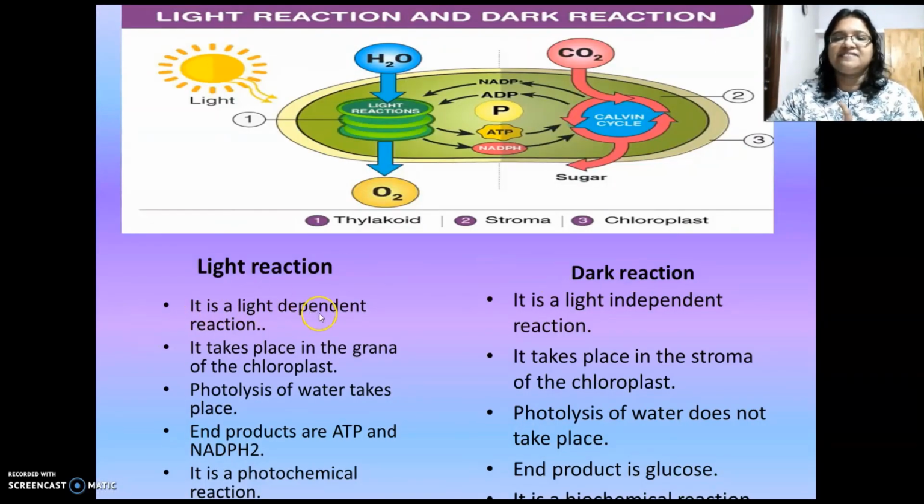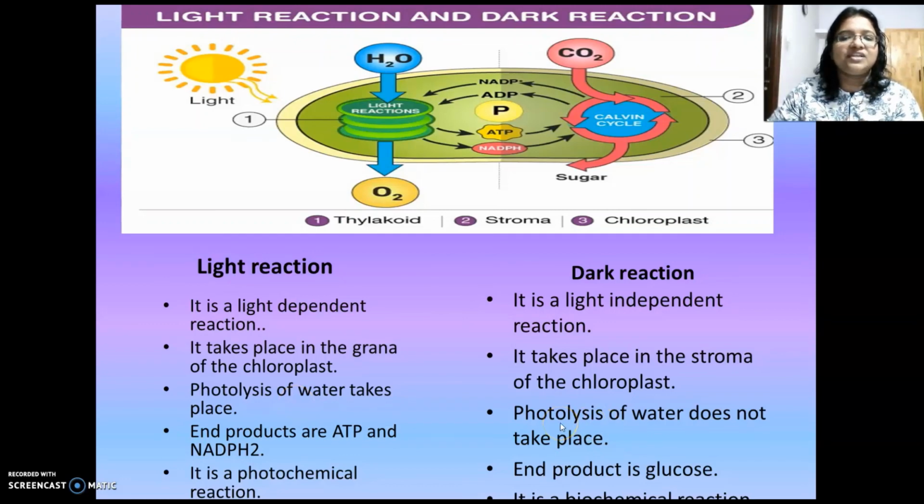Let's see the differences between light reaction and dark reaction also. Light reaction is dependent on the presence of light. For that, light is required. Whereas in case of dark reaction, light is not required. It is a light independent reaction. Light reaction takes place in the grana of the chloroplast, whereas dark reaction takes place in the stroma of the chloroplast. And during light reaction, photolysis of water takes place, which produces hydrogen and oxygen.